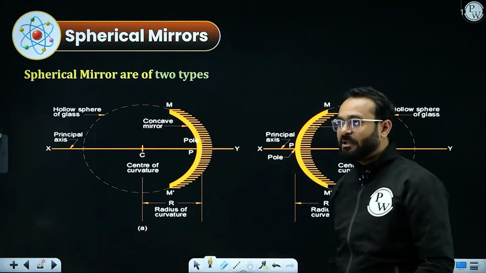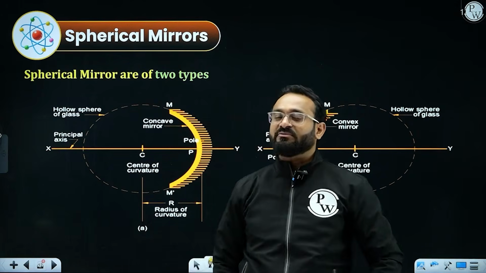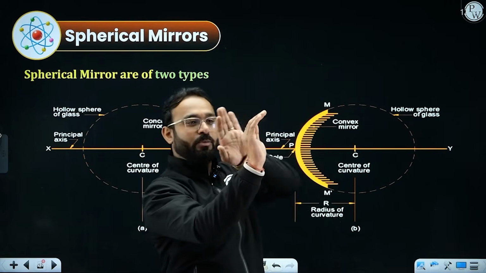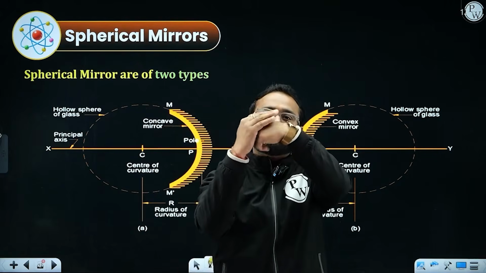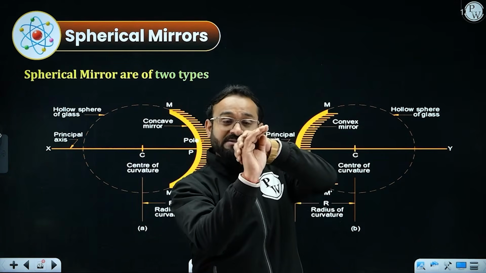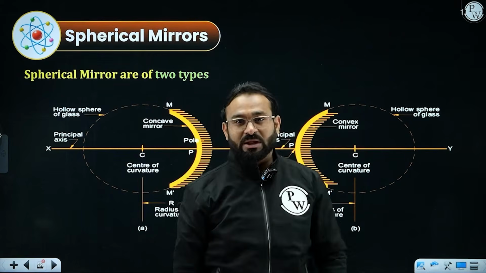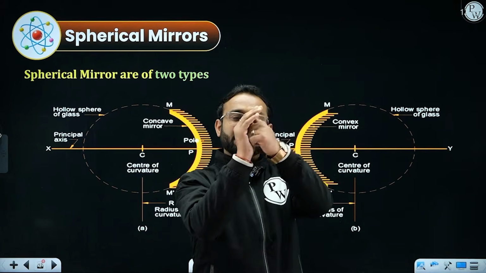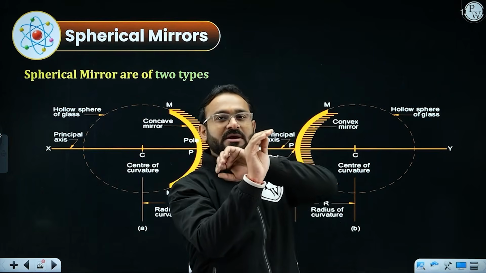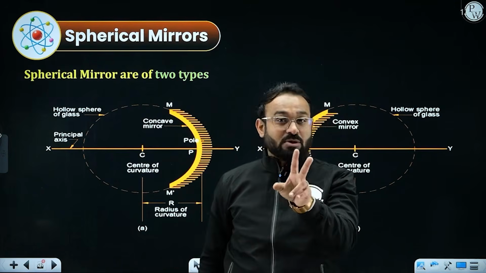I'm giving you a very easy method to remember which one is the concave mirror and which one is the convex mirror. This is my hand, consider it as a spherical mirror. If I polish the outer surface and the reflection is taken from the cave side, then it is called a concave mirror. On the opposite hand, if I polish the cave side and the reflection is taken from the bulged outward part, that is called the convex mirror. This is how you can remember which one is concave and which one is convex.